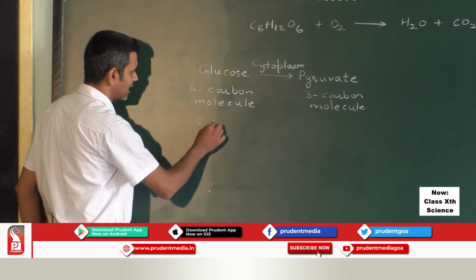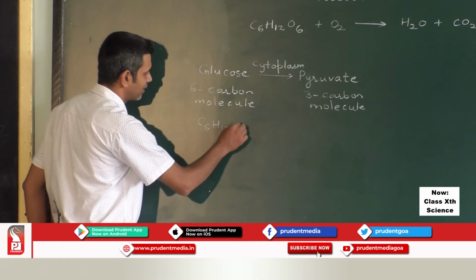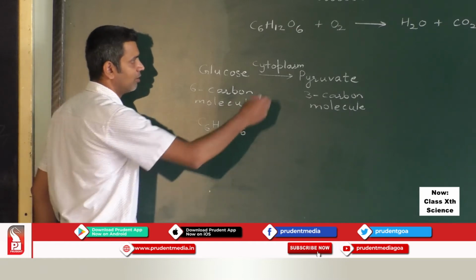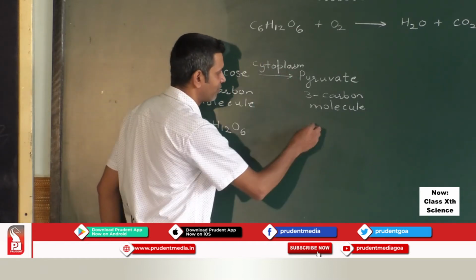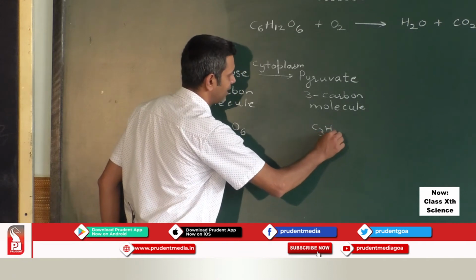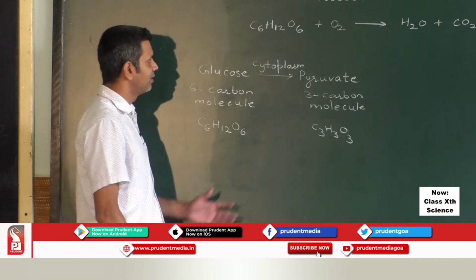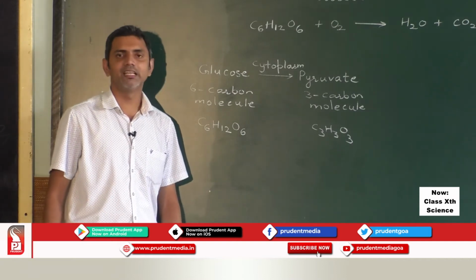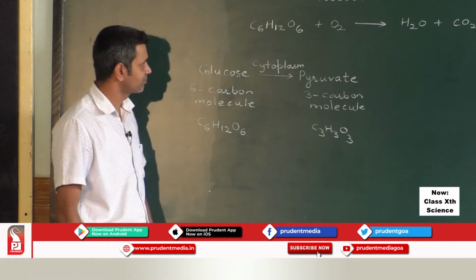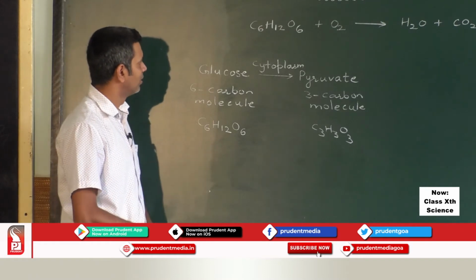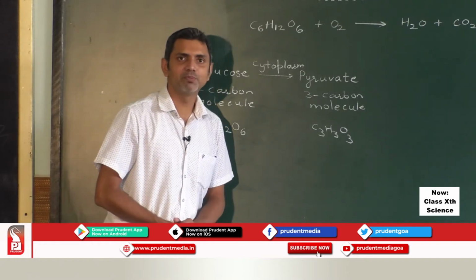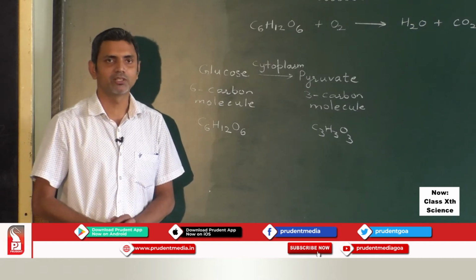The formula of glucose, as we already know, is C6H12O6. The formula of pyruvate, I repeat, is C3H3O3. So this is the first step that takes place during the process of respiration.